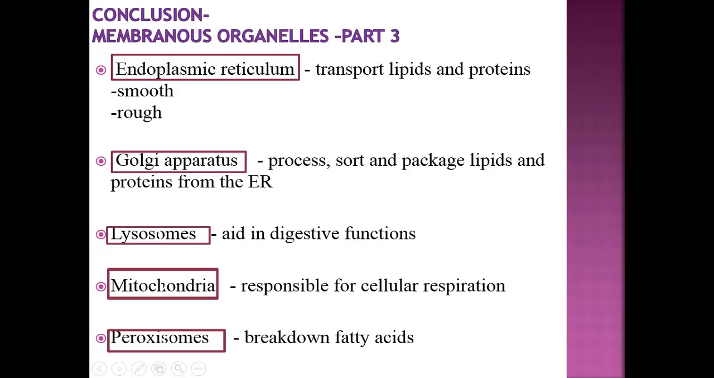So, as a recap, the smooth endoplasmic reticulum transports lipids and the rough endoplasmic reticulum transports proteins within the cell. The Golgi apparatus processes, sorts, and packages these lipids and proteins from the ER. The lysosomes aid with digestive functions, and the mitochondria is responsible for cellular respiration. Finally, the peroxisomes help with breakdown of fatty acids. This concludes the study of the membranous organelles of the eukaryotic cells.